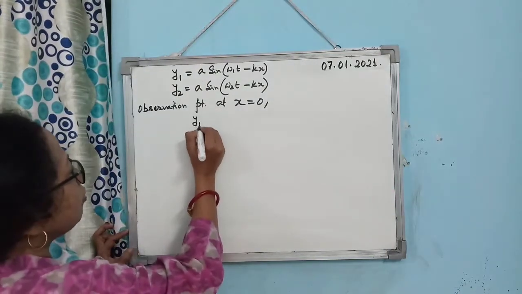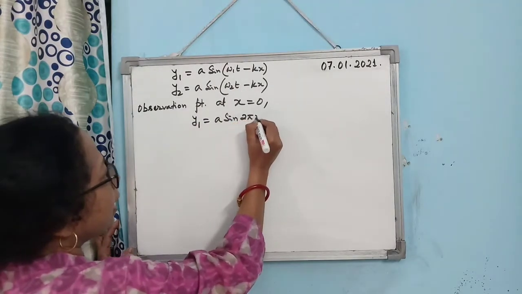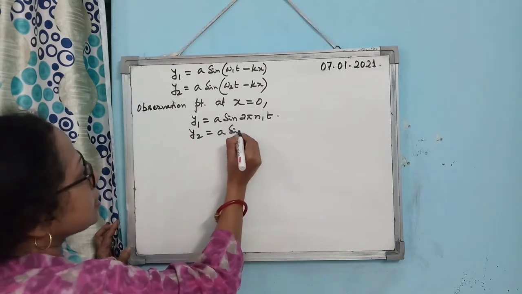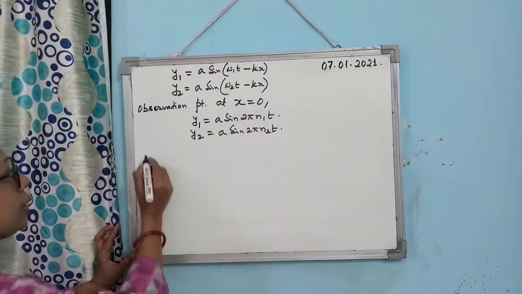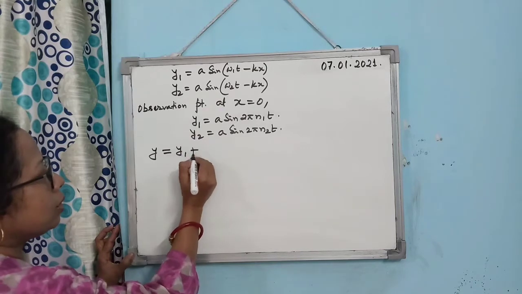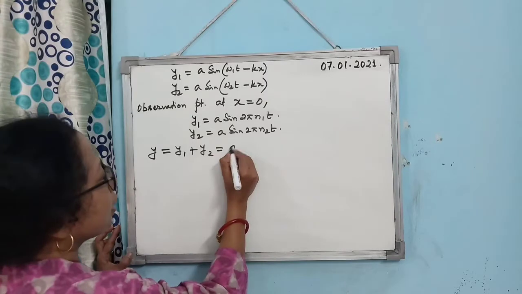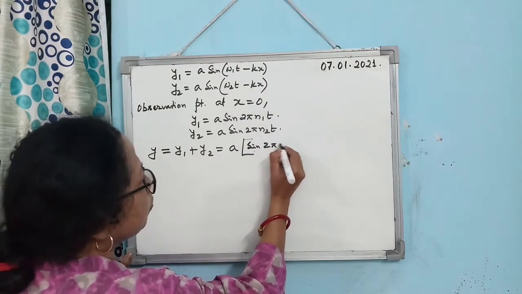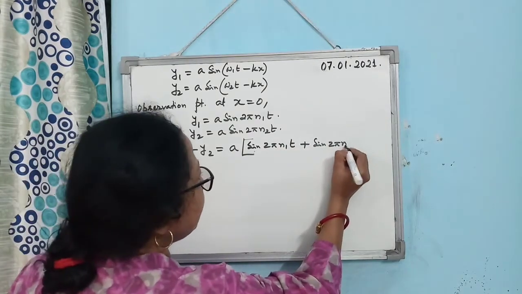Then you see y1 will become A sin omega 1 t, you can write A sin 2 pi n1 t, and y2 you can write as A sin 2 pi n2 t. Is that clear? So according to the principle of superposition, what will be the resultant displacement y1 plus y2. You can take A common, it will be sine 2 pi n1 t plus sine 2 pi n2 t.